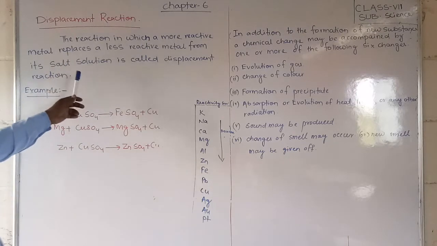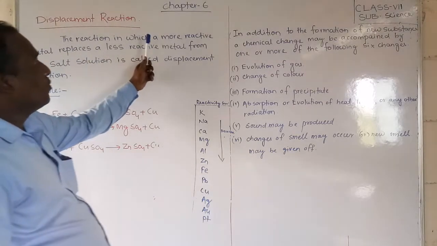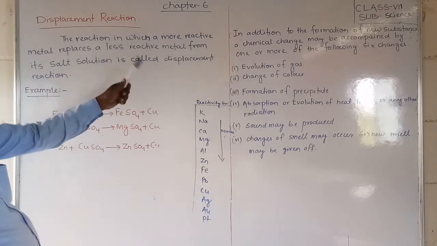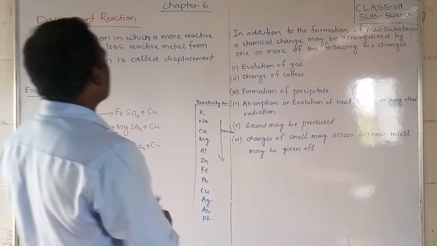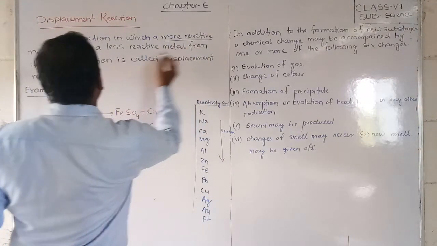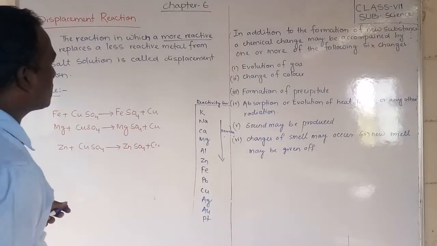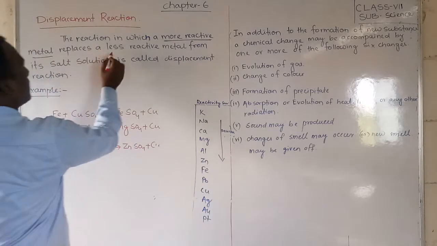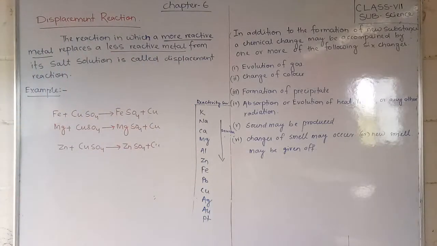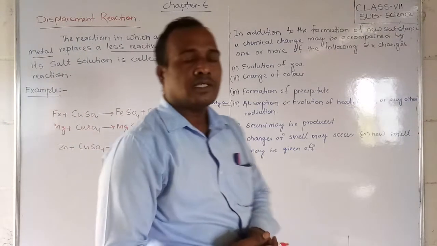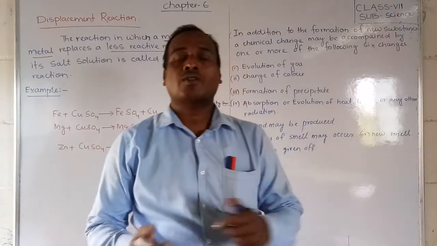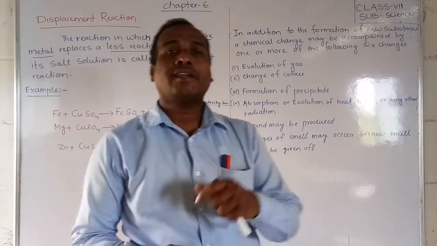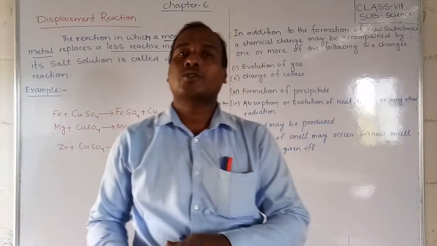First of all, write down the definition, students. The reaction in which a more reactive metal replaces a less reactive metal from its salt solution is called a displacement reaction. So students, here you will get one confusion. More reactive metal and less reactive metal. What do you mean by more reactive metal and less reactive metal? Yes students, of the many metals we have, 92 metals are there. If you make a series, there are highly reactive metals and less reactive metals also.